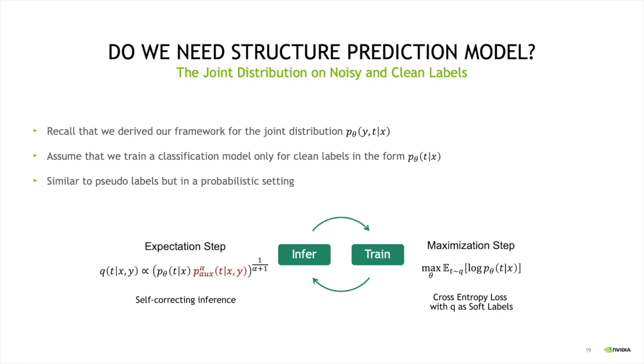In the maximization step shown on the right side, in order to train the parameters of the model, we're going to use Q to infer the true labels, and we're going to maximize the probability of the predictions that are being made using the model for those inferred true labels. So you can think of this maximization step as training with a cross entropy loss, where Q is the soft labels.